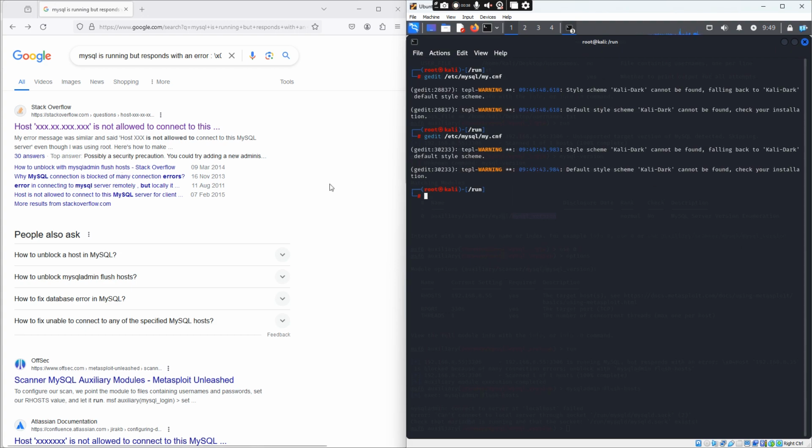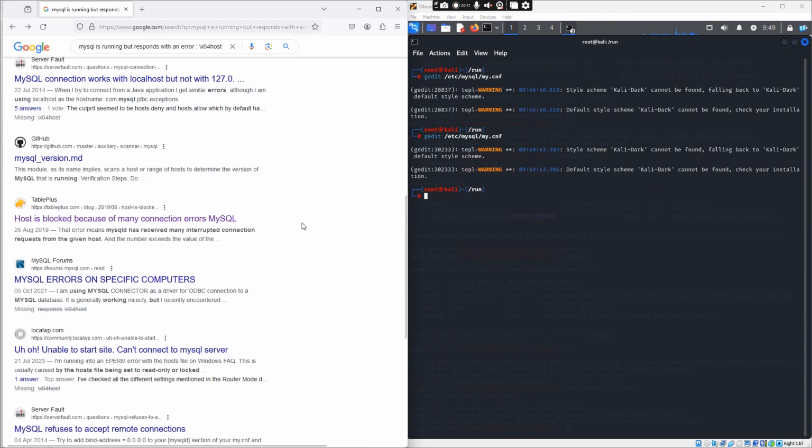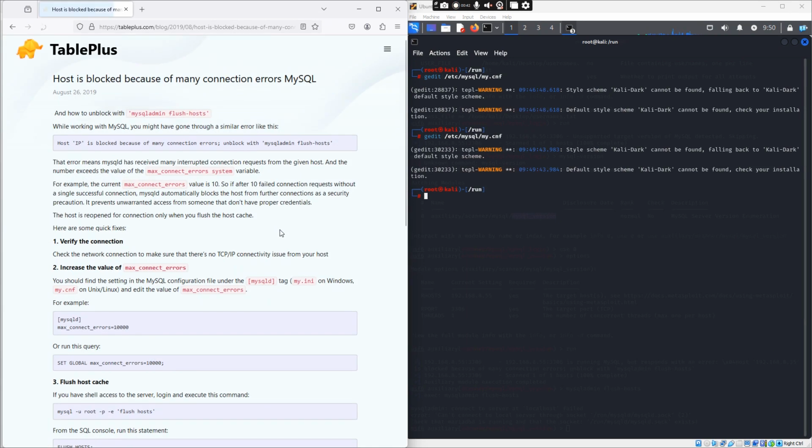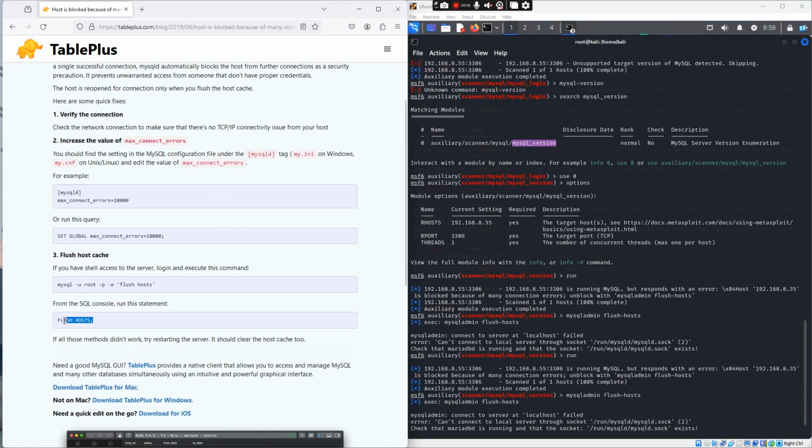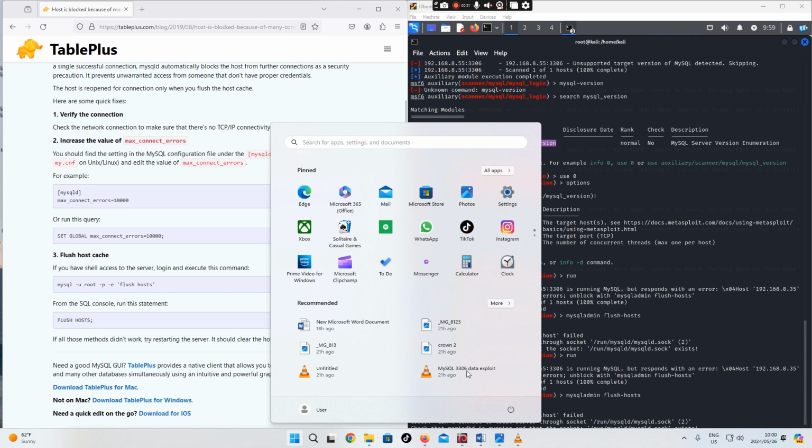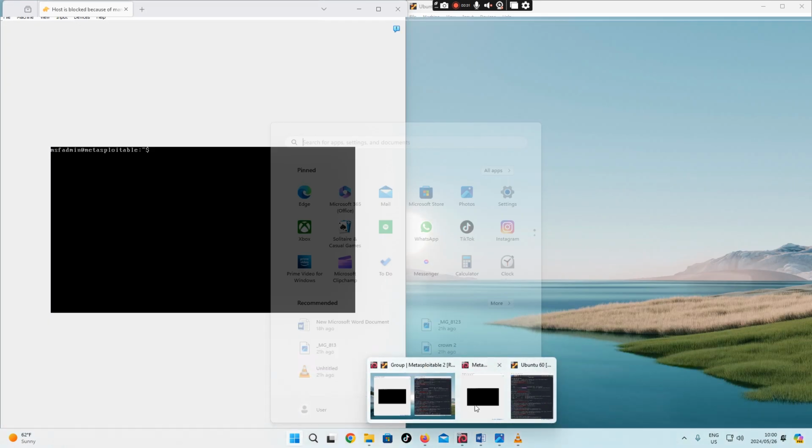So we have that, but if we do a Google search, I'm gonna get into this website. Here's what seems to look like a solution. Let's try this and see if it's gonna work for us. So this one here works, but you have to execute it from the target host. It's not gonna be executed on your local host. So this is something that you would have to do when you have access into the target host.